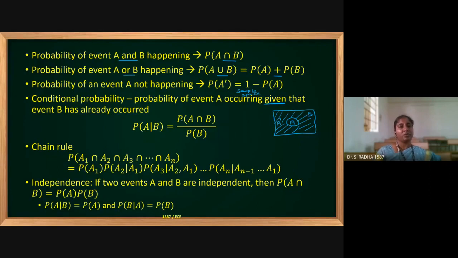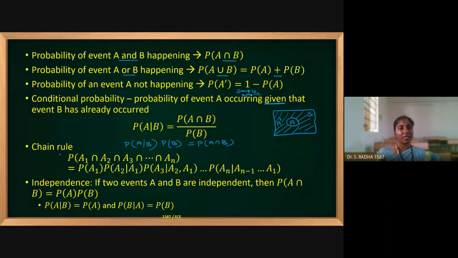And this is the formula for finding it: probability of A intersection B divided by probability of B. And in other way, you can also take it as probability of A by B into probability of B is nothing but probability of A intersection B. I just cross multiplied in the previous line. And this fashion is easy to remember because probability of A by B is there, denominator B is there, and we have to multiply with the denominator, probability of B.